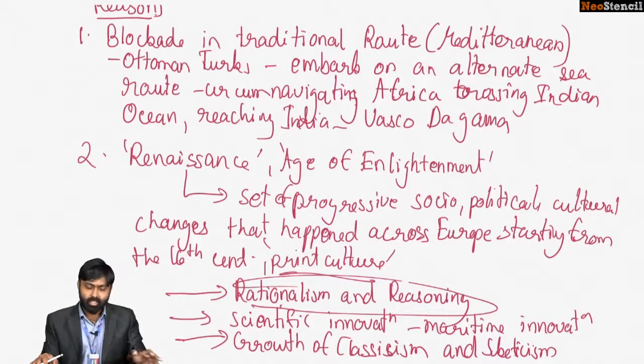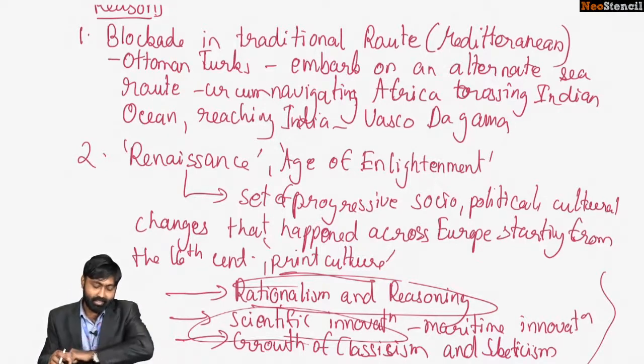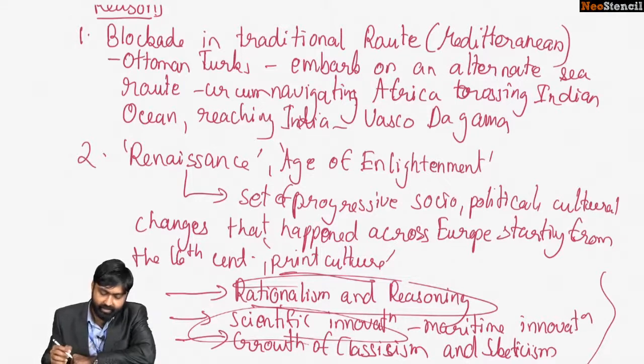This is what encouraged the Renaissance and then exploration. I have already mentioned scientific innovation and further exploration. So there was a renewed interest to undertake exploration, another reason for an increasing interest in exploring India.